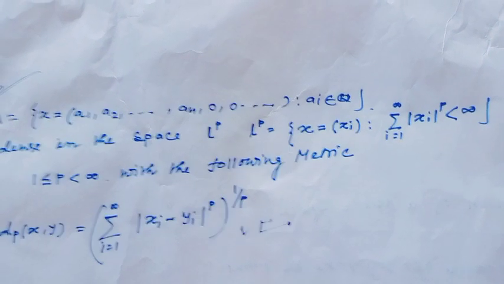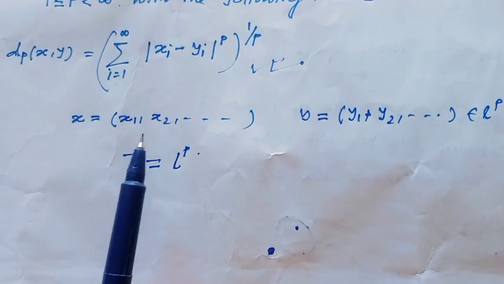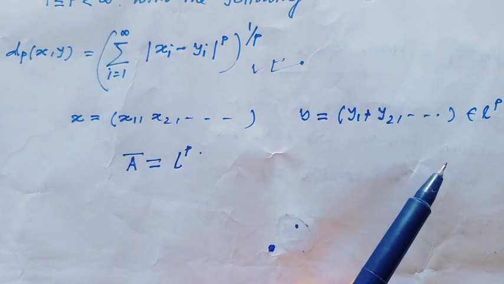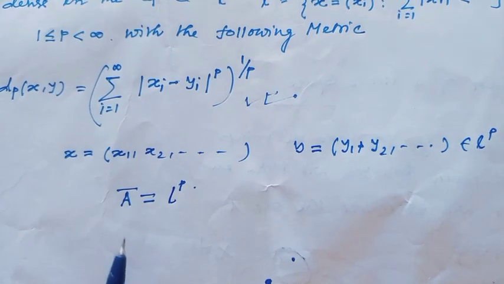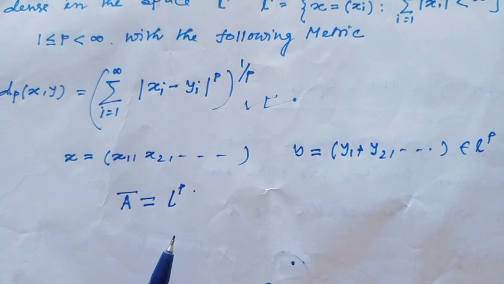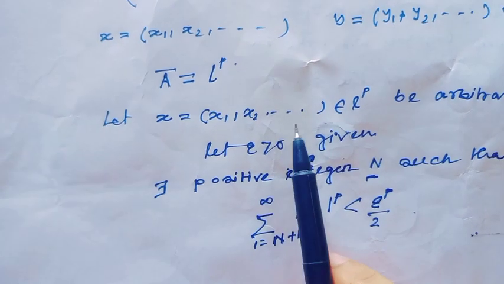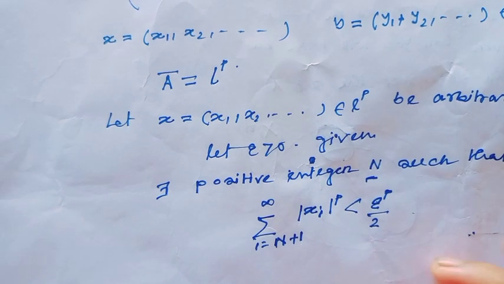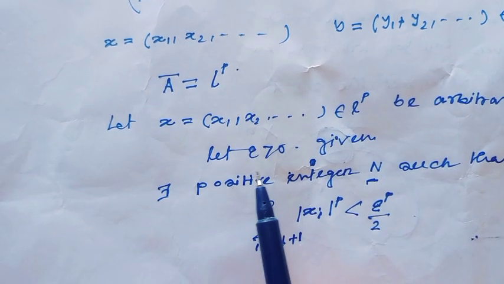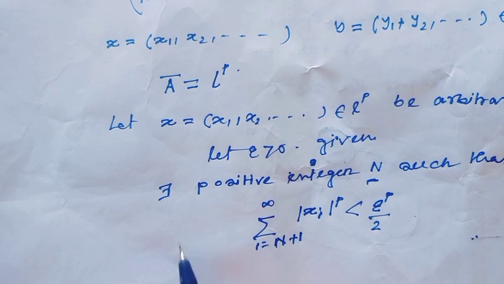For this, at first consider two elements x and y belonging to l^p, and we have to prove A closure equals l^p. For this, consider x to be an arbitrary element of l^p and let epsilon be greater than 0.